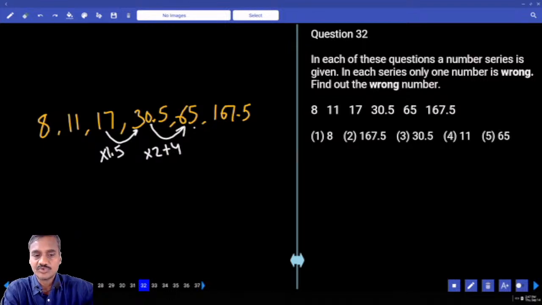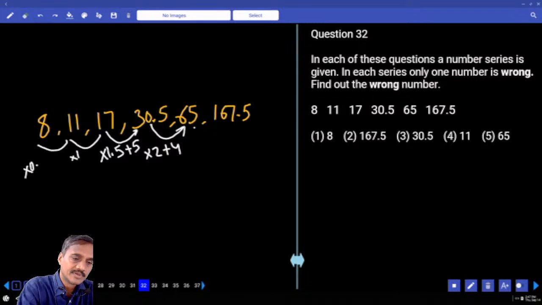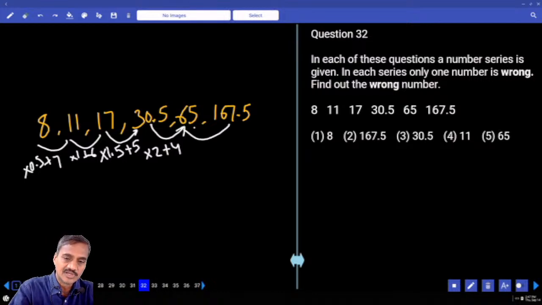How much is 17 into 1.5? 17 into 1 is 17 plus 8.5, and 17 plus 8.5 is so much? 25.5. And this is so much? 30.5. What is the difference we have? Plus 5. Into 2, into 1.5, into 1, into 0.5, isn't it? Then 4, 5, 6 and 7. 8 into 0.5, 4 plus 7 is 11. 11 into 1 plus 6. And finally, what is the wrong number? This might be the wrong number.